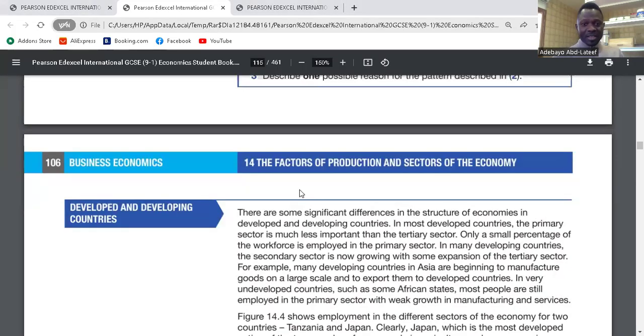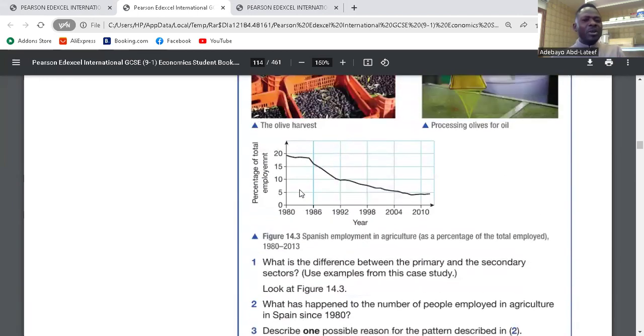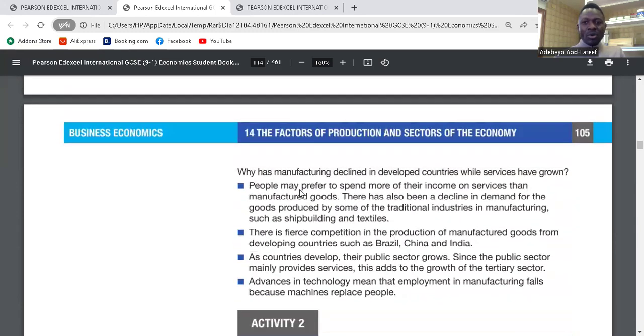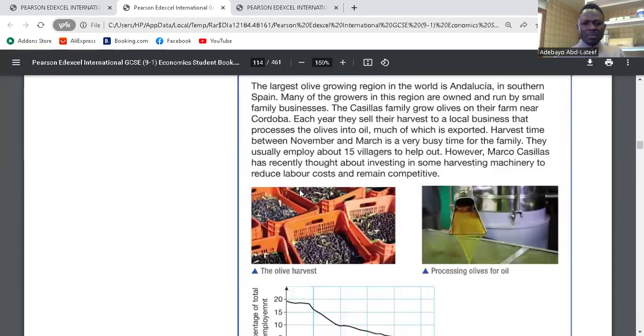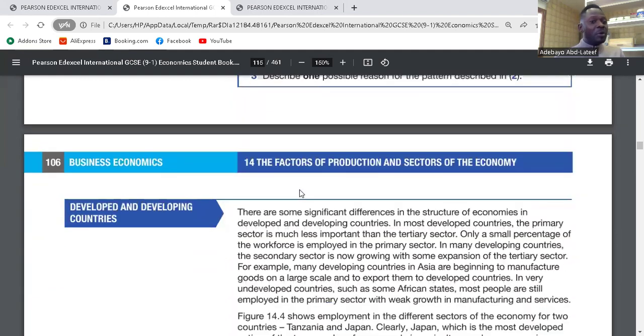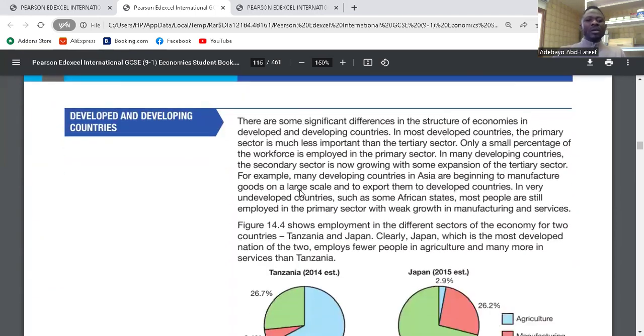So I think the point is clear there. The secondary sector, industrialization will continue, but as soon as you develop, you move toward the service sector. That's all about that. Then we'll go into developed and developing countries, right? I explained that already. Developed countries are countries that rely mostly on the tertiary sector. They are involved in tertiary sector services. Developing countries are countries that are part of industrialization. That's the difference between them.